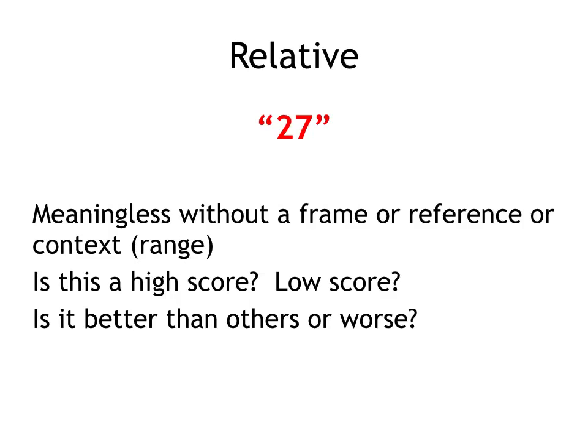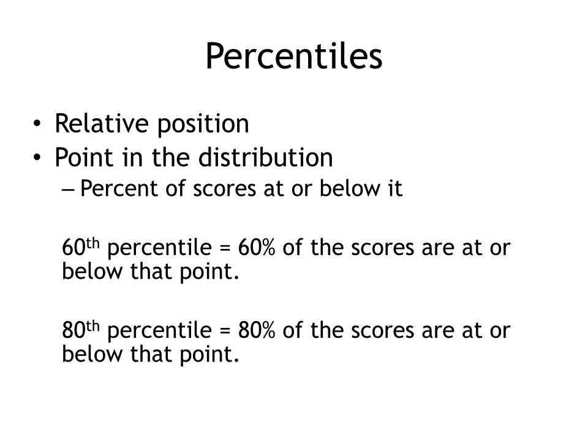If 27 is a score on an exam that ranges from 0 to 30, that meaning or that inherent value of 27 is much different than it is if it's from an exam with a range of 0 to 700. So when we're talking percentiles, this is one way of helping you know where the score falls in that distribution, whether it falls near the top with lots of other scores beneath it, or whether it falls near the bottom with just a few scores beneath it and most of the scores above it.